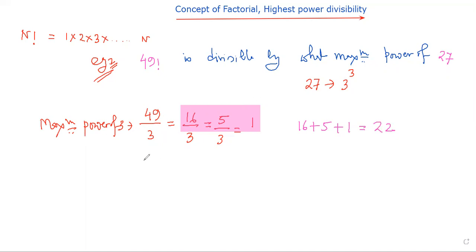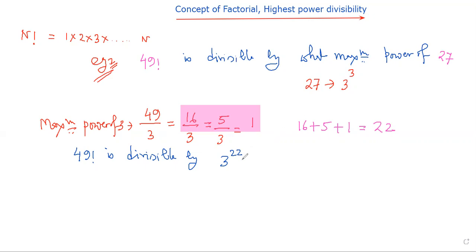So from here, what can we say? I can say that 49 factorial is divisible by 3 to the power 22. But what is the question? It is divisible by which maximum power of 27, not 3. And 27 is 3 cube.